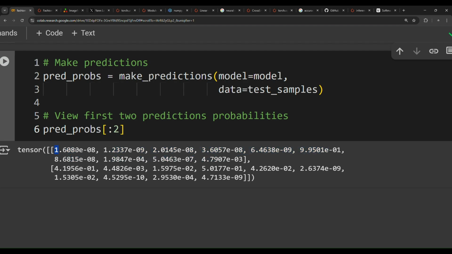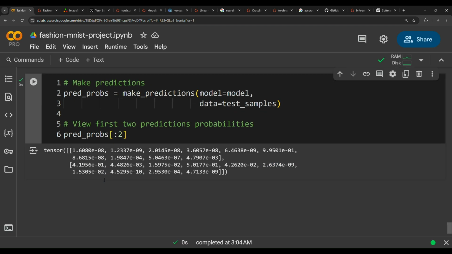So we have 10 probabilities, one probability for each class. And then the next sample, the same. The model thinks that it is a t-shirt with this probability. The model thinks that it is a trouser by this amount of probability, and so on. So these are probabilities that represent how much confidence the model has that this image relates to a specific class.